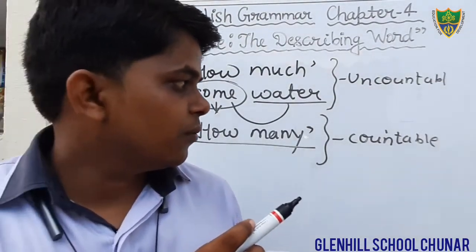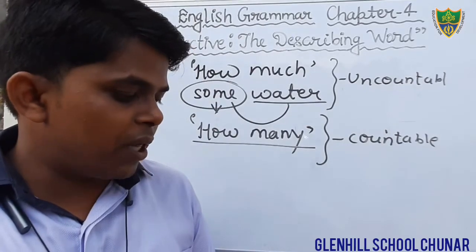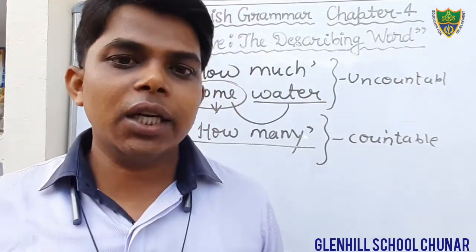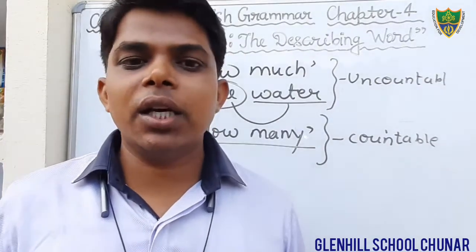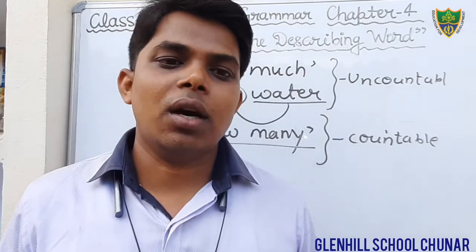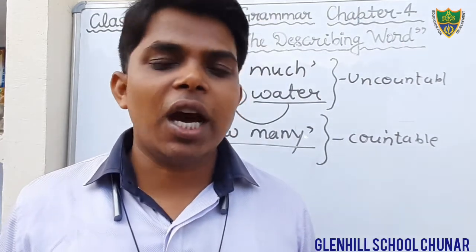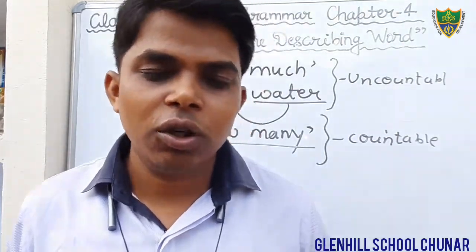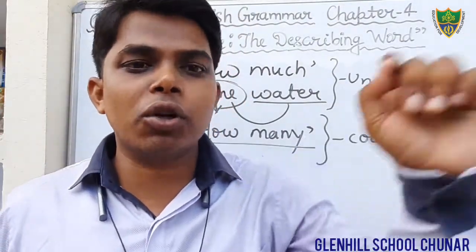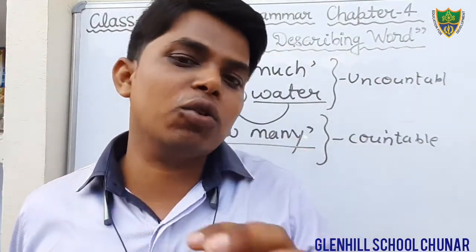So I hope that you all have understood the adjective of quality, adjective of quantity, and adjective of number. Dear students, today we will discuss interrogative adjective as well as demonstrative adjective. As the meaning of interrogative tells, it asks the question.